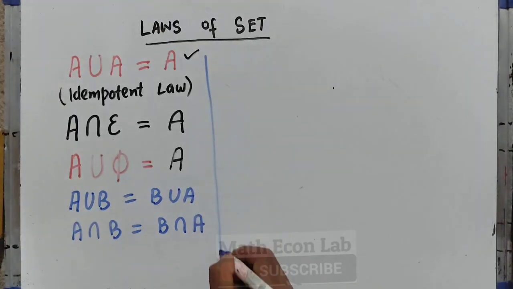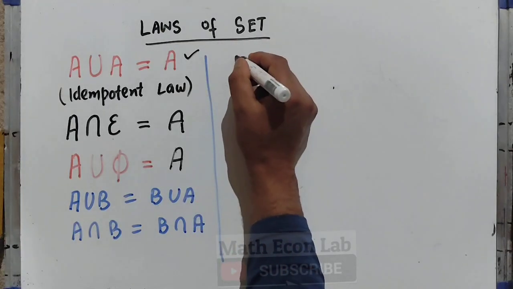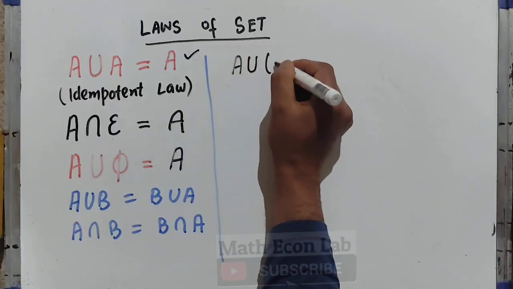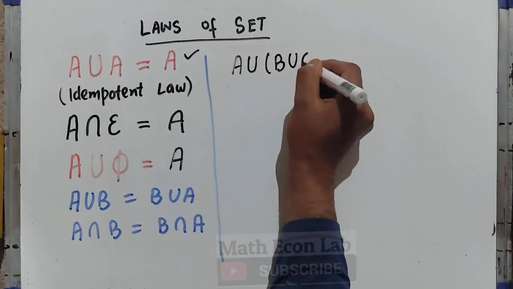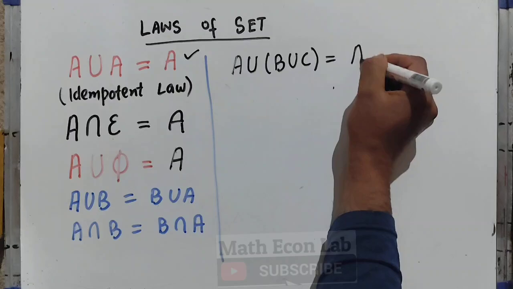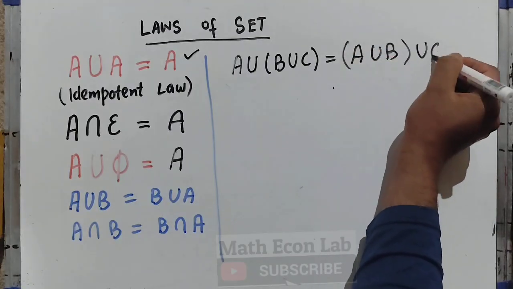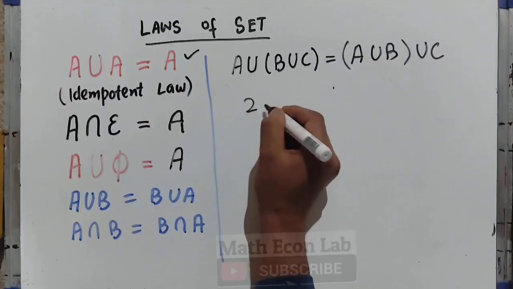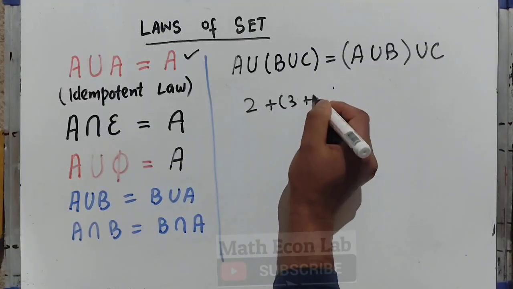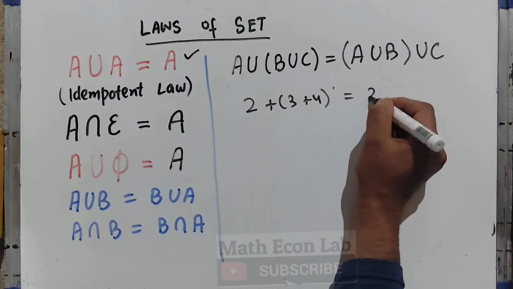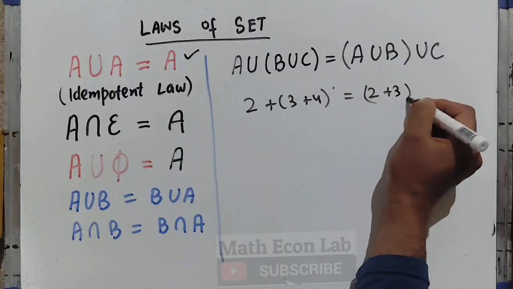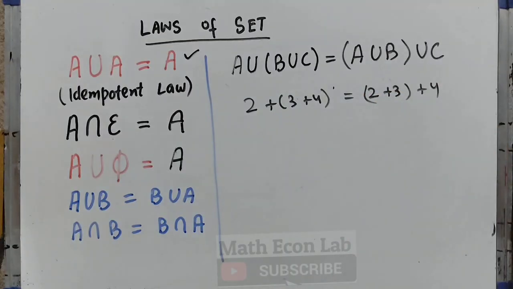Then we have other properties, that is (A union B) union C is equal to A union (B union C). Like we do (2 plus 3) plus 4 is equal to 2 plus (3 plus 4). Same properties apply here.